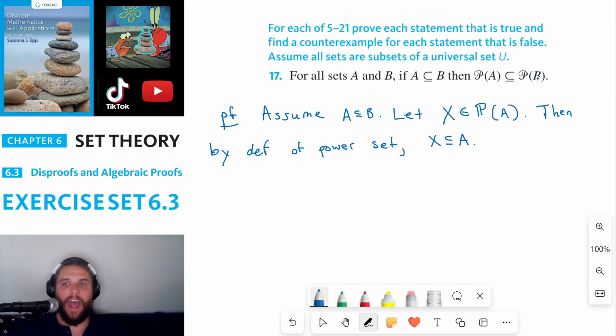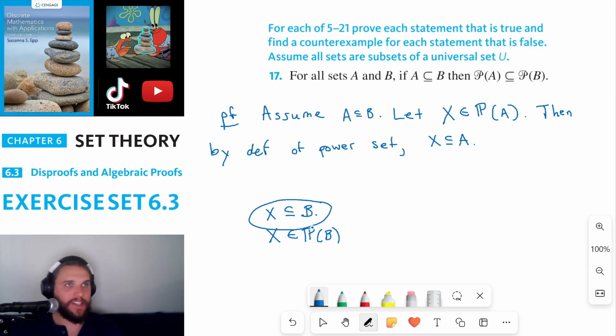Now we want to show X is in the power set of B. So at the very end here, we want to say X is an element of the power set of B. But to show that X is an element of the power set of B, we must conclude somehow that X is a subset of B. So this is really what we want to show right now, that X is a subset of B. We're going to use an element proof to prove this.